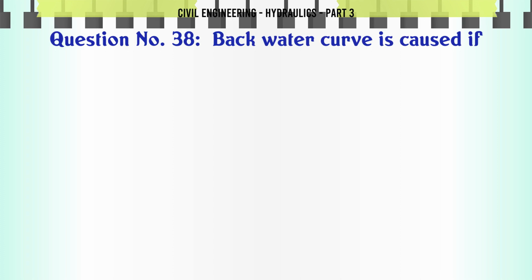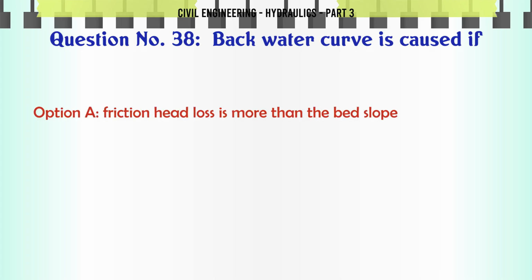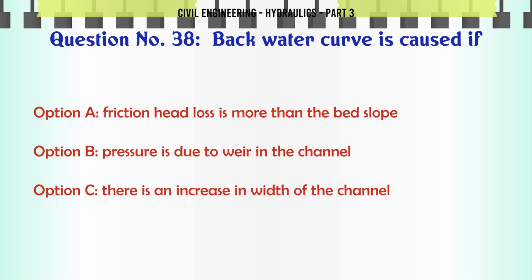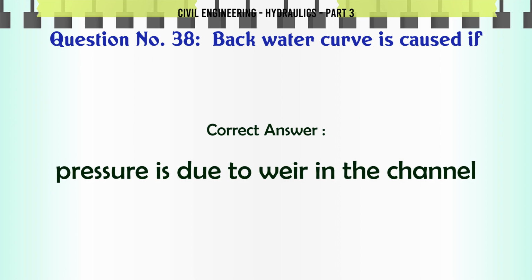Backwater curve is caused if A. friction head loss is more than the bed slope, B. pressure is due to weir in the channel, C. there is an increase in width of the channel, D. none of these. The correct answer is pressure is due to weir in the channel.